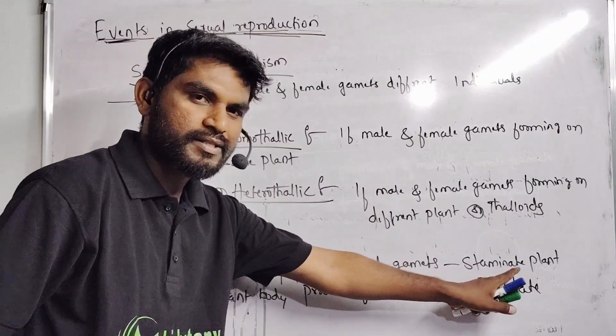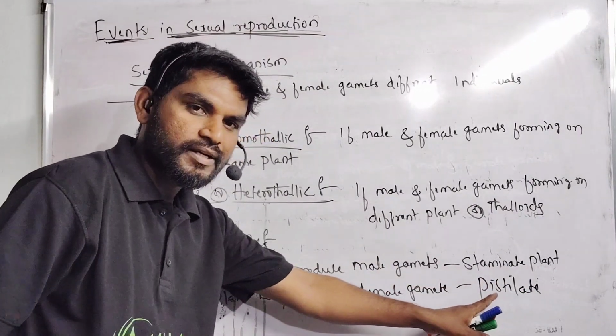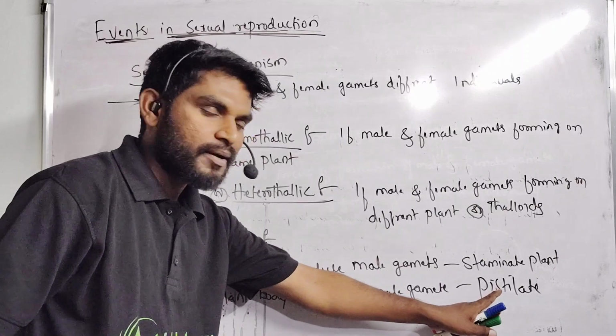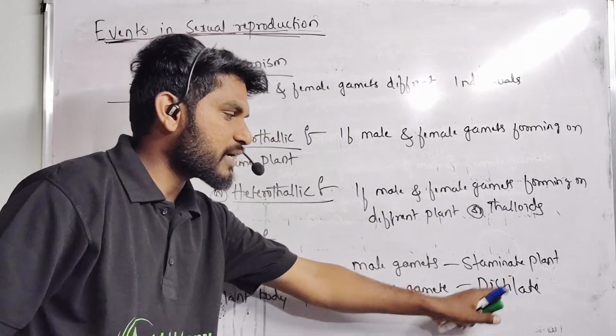Staminate means they contain the male reproductive organ, the stamens. Pistillate means they contain the female reproductive part of the plant. We call it a pistil. That plant is known as pistillate plants.